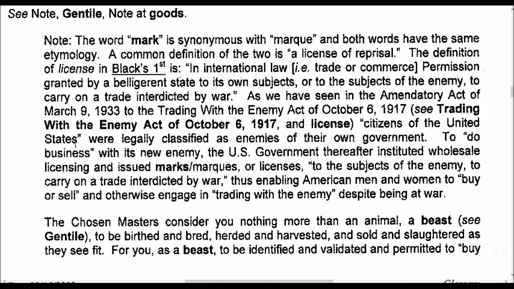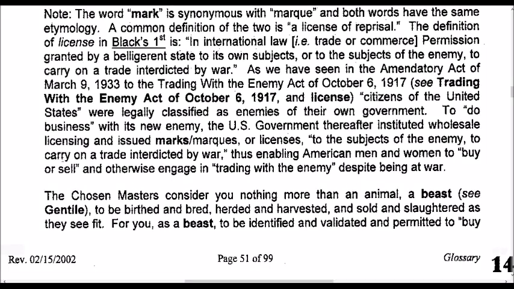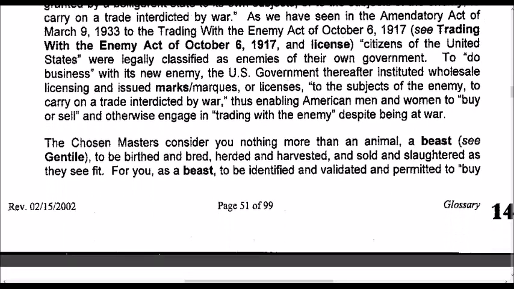To do business with its new enemy, the U.S. government thereafter instituted wholesale licensing and issued marks or licenses to the subjects of the enemy to carry on a trade interdicted by war, thus enabling American men and women to buy or sell and otherwise engage in trading with the enemy despite being at war.